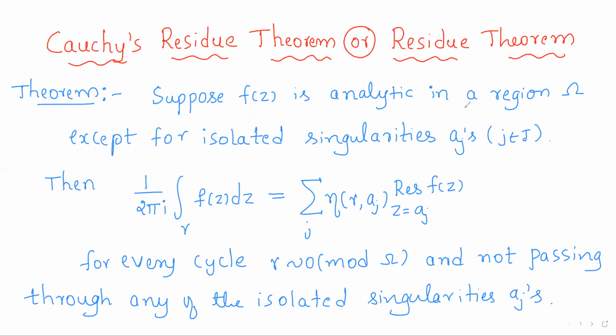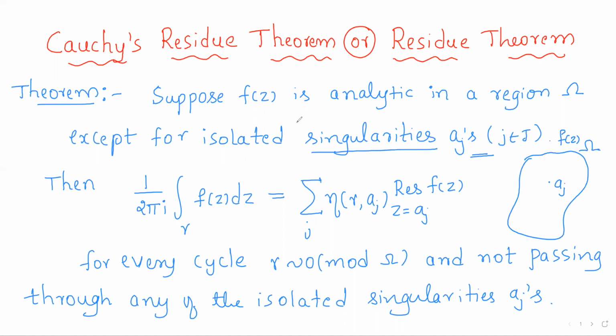Suppose f of z is analytic in a region omega except for isolated singularities a_j. So given f of z is an analytic function in region omega except for isolated singularities a_j. That means this region contains some of the isolated singularities of f of z. So except at those points, at all the remaining points, f is analytic.